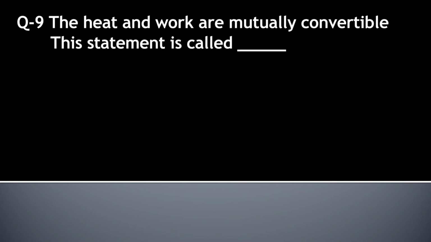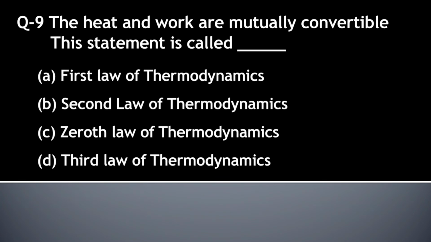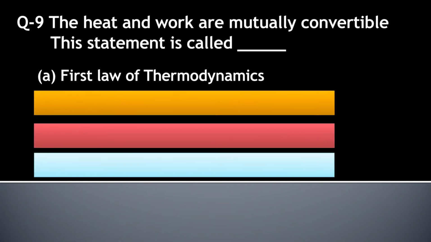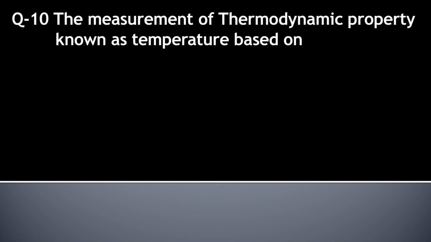Question number 9. The heat and work are mutually convertible. This statement is called dash. Option A. First law of thermodynamics. Option B. Second law of thermodynamics. Option C. Zeroth law of thermodynamics. Option D. Third law of thermodynamics. So here the right answer is option A. First law of thermodynamics.